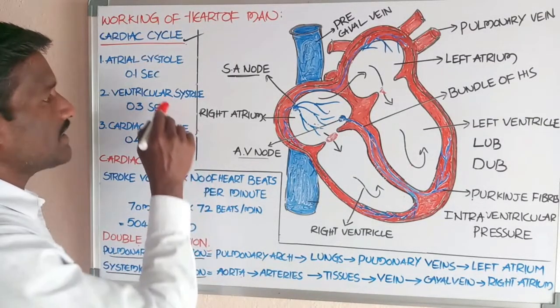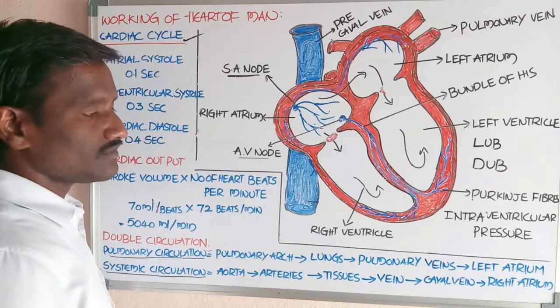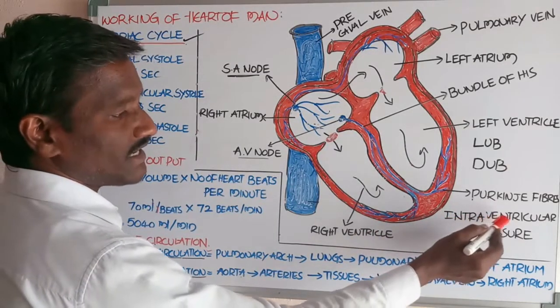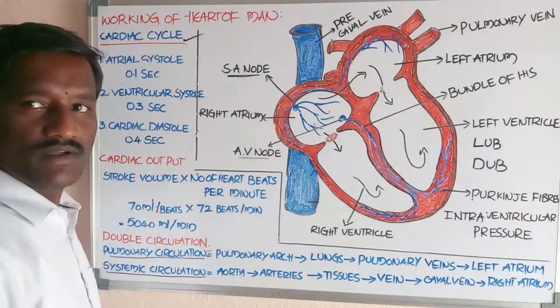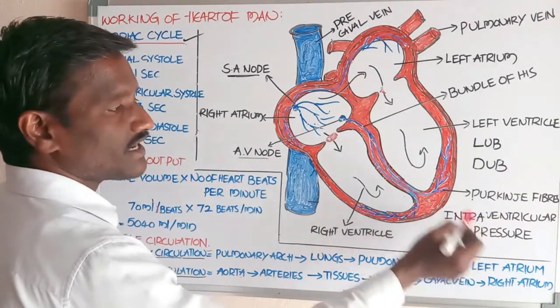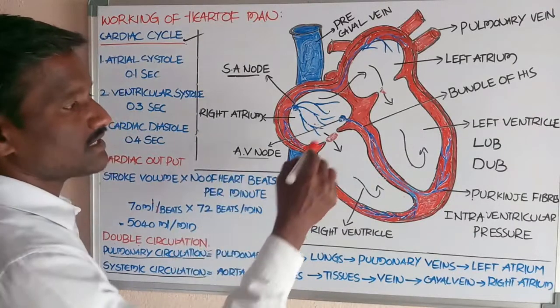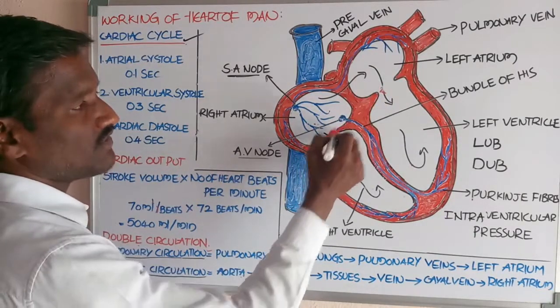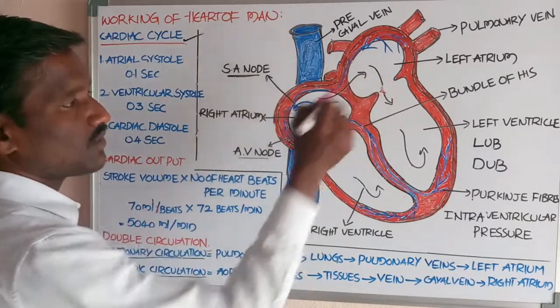By the ventricular systole, the intraventricular pressure increases, which causes the closure of the AV valves.